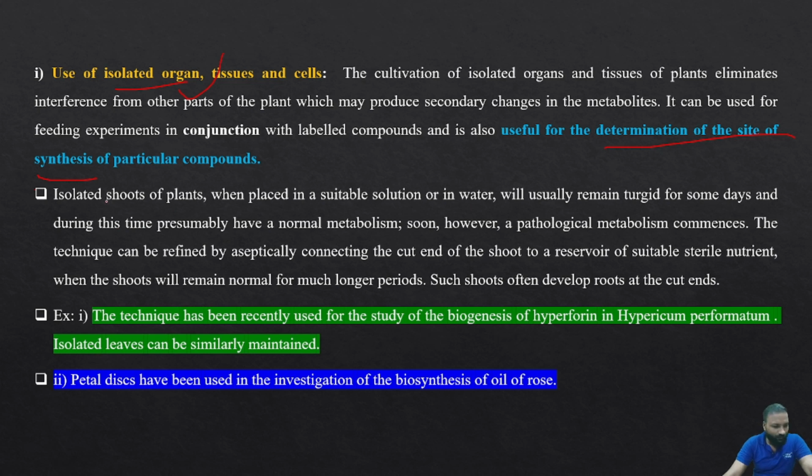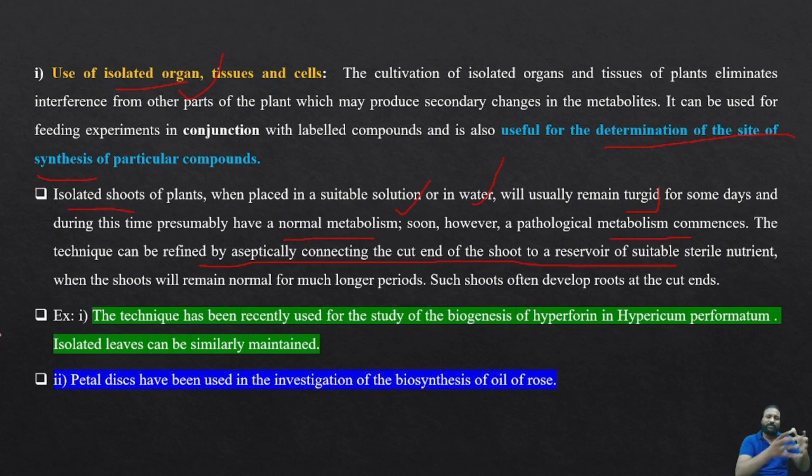Isolated shoots of plants are placed in a suitable solution or water, depending upon the nature of the plant. They usually remain turgid for some days, and during this time they presumably have a normal metabolism, because you have provided the water and other required solution just to survive. Soon, however, a pathological metabolism commences.